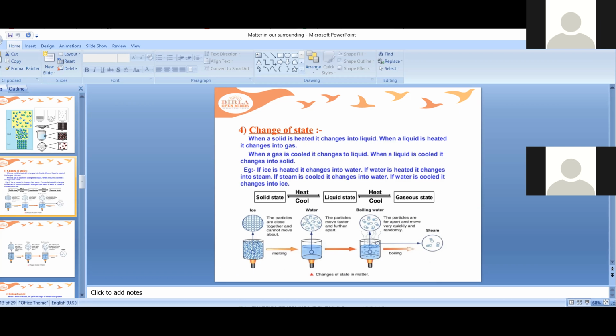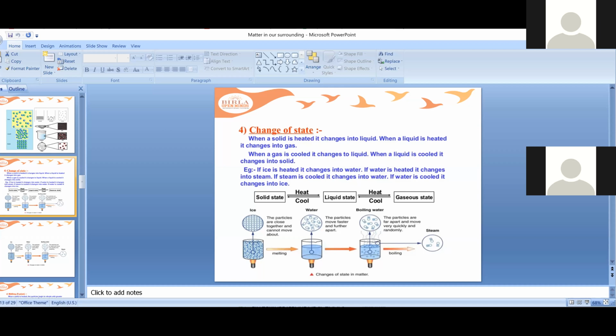Can you tell me what is meant by change of state? Have you seen it anytime? Yes, ma'am. When we are cooking rice, evaporation will happen. Sorry, can you tell me once again? I can't hear you properly. When we cook rice, then evaporation will come. You're talking about rice. Yes, ma'am. Okay. And when you heat water also, the water evaporates when we heat it. So this is change of state.